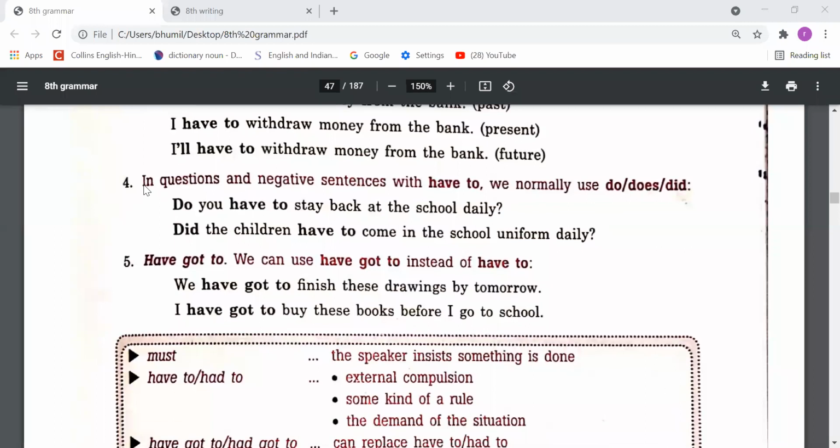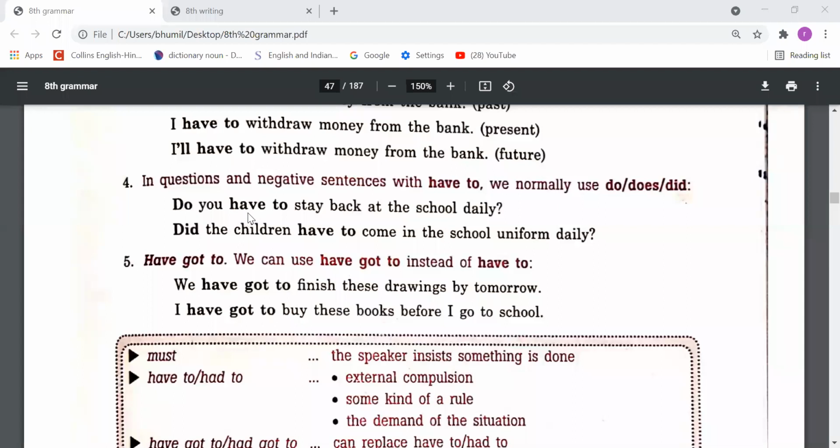Point number 4: in question and negative sentences, with have to, we normally use do, does, did. Do you have to stay back at the school daily? Did the children have to come in the school uniform daily? So whenever we put the question with have to, we can use do, does, or did. Whenever we talk about the present, we need to use do and does according to our subject. But if we talk about the past, then we need to use did. And always remember, with do, does, and did, we always need to use the root form.